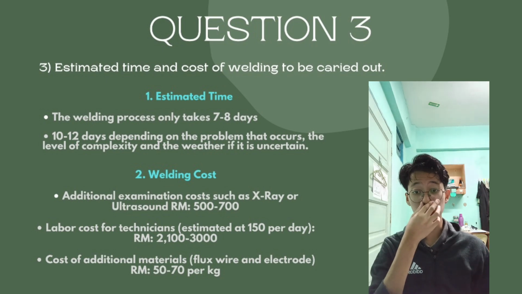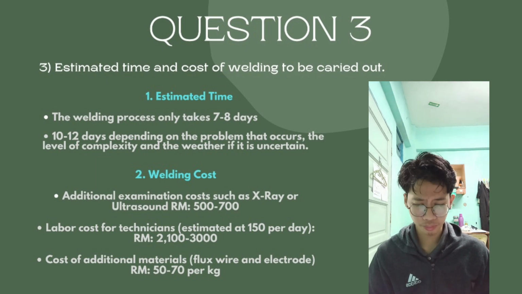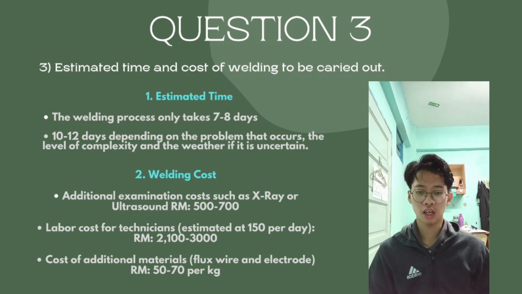Number two, welding costs. Additional examination costs such as X-ray or ultrasound, RM 500 until 700. Labor cost of technician is estimated at RM 150 per day, RM 2100 until 3000. Cost of additional materials, flux wire and electrode, RM 50 until 70 per kilogram.